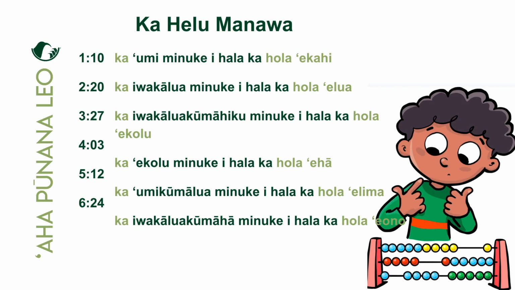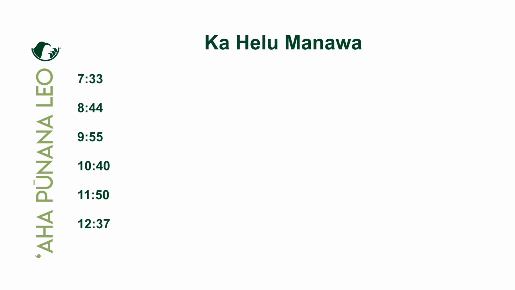Okay, then we jump back to the other side of the hour. The second half, yeah? 7:33, 8:44, 9:55, 10:40, 11:50, 12:37. No laila, a little bit of quick subtraction. Okay, 7:33, that means we've got 27 minutes until it's 8 o'clock. Instead of saying a quarter until 8, now we're saying 27 minutes until 8.